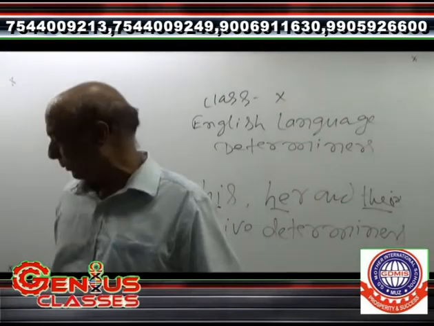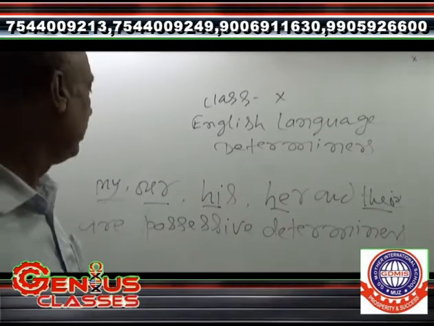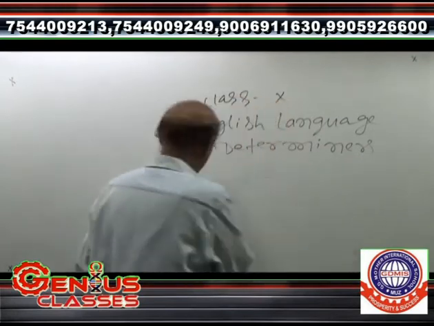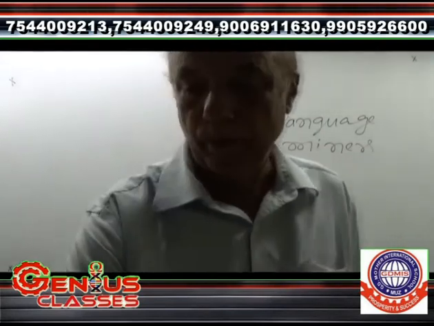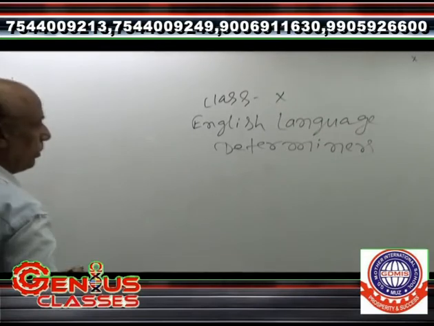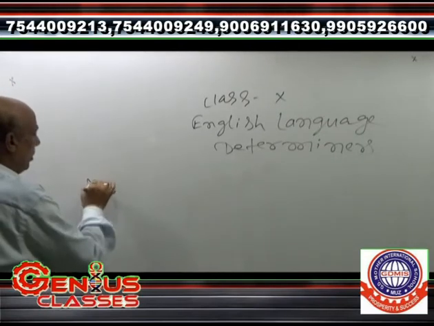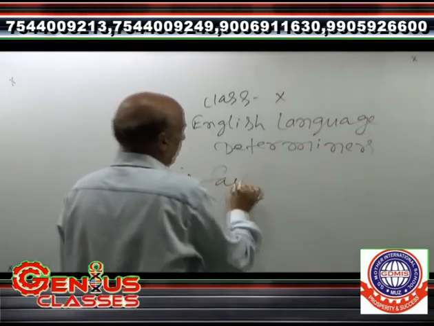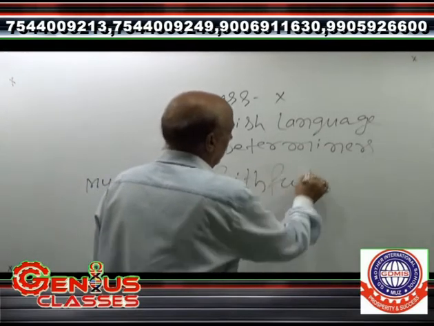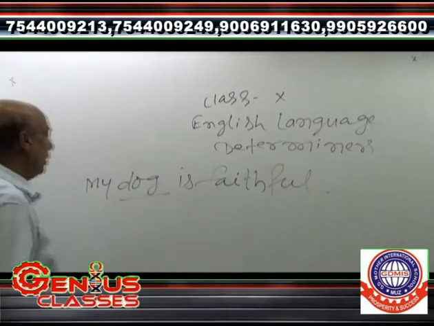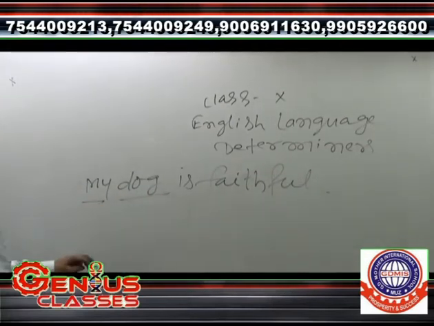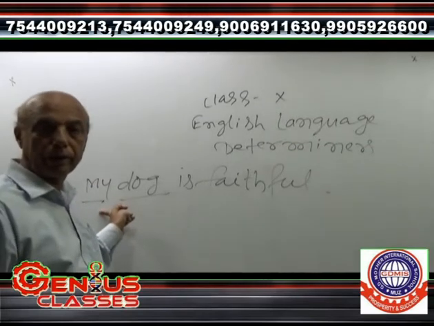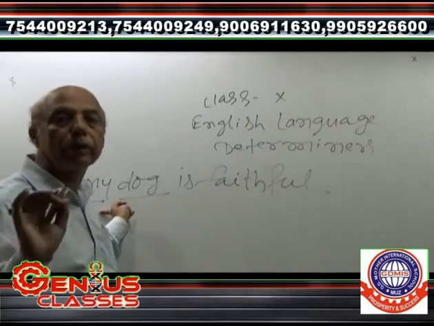As for example, we say here that my dog is faithful. Here I have written dog, and thereafter my has been written. It means my has been used here in the context of a possessive determiner.